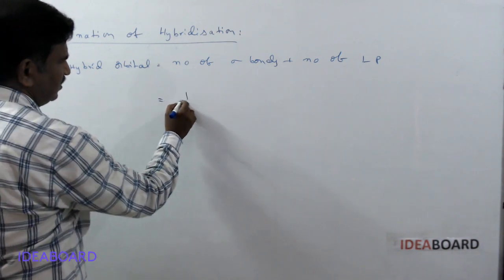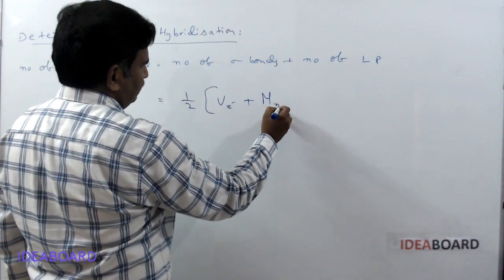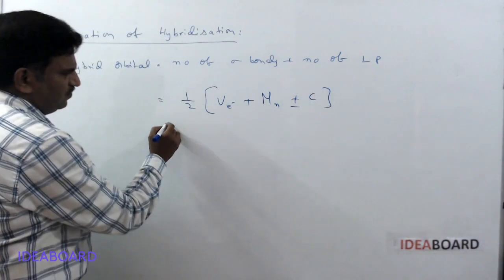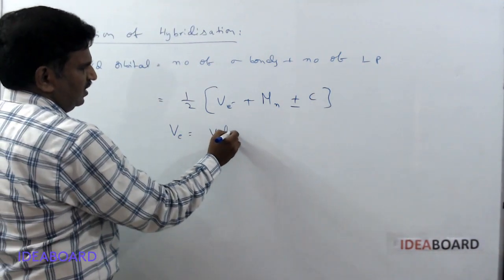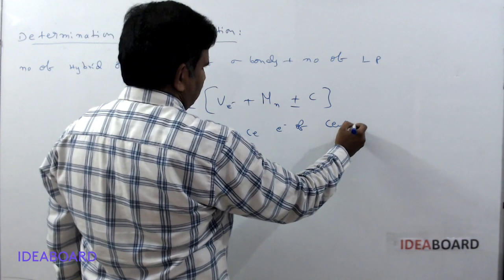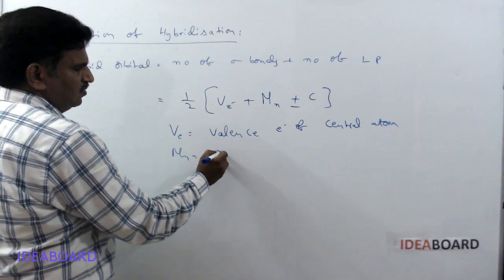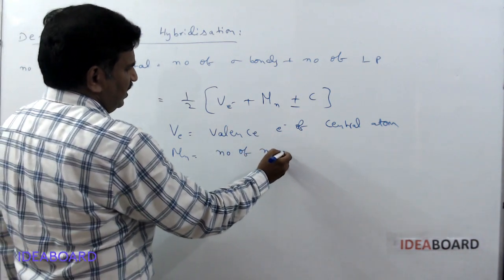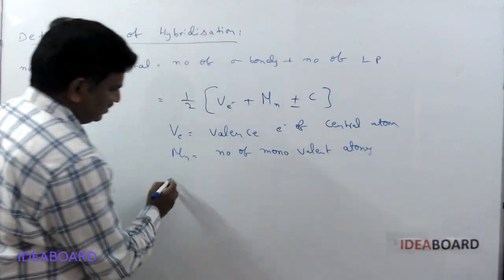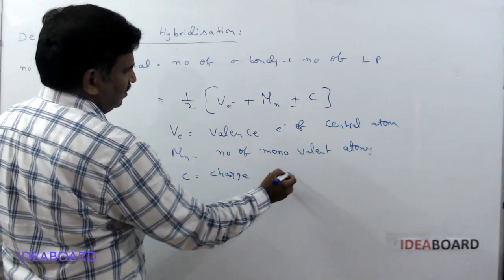Or otherwise, the other formula is half into V plus M plus C, minus or plus. Here V means the valence electrons of the central atom, M means the number of monovalent atoms, and C is the charge on the ion.